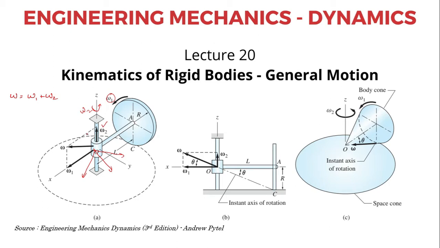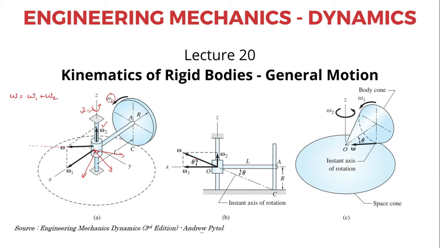Visualizing the instantaneous axis may be a bit difficult for some people since the entire body is in three dimensions. As the wheel moves, the corresponding instantaneous axis is shown here in this figure. The same thing is shown in a different figure, which is actually a figure from Andrew Pytel.